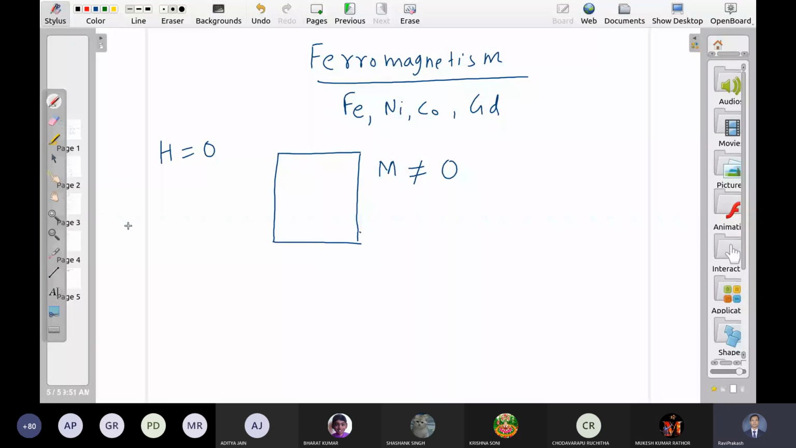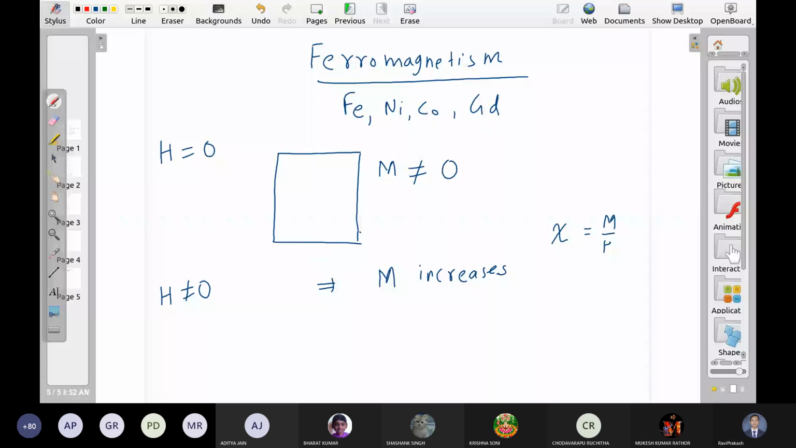What if you apply the field? यदि आप field लगाएंगे तो क्या होगा? Obviously, m increases, m तो ज़्यादा पड़ेगा. Okay. Or what is the value of chi? The susceptibility, which is m upon h. This is very high for ferromagnetic. Ferromagnetic material susceptibility बहुत high होता है.